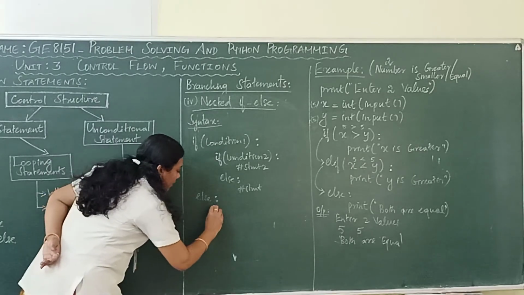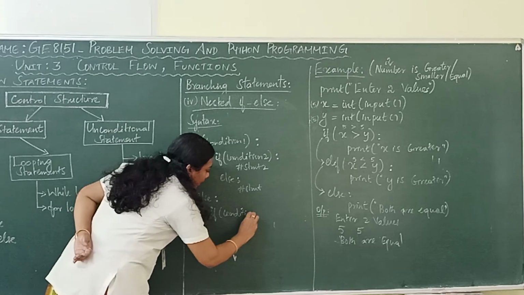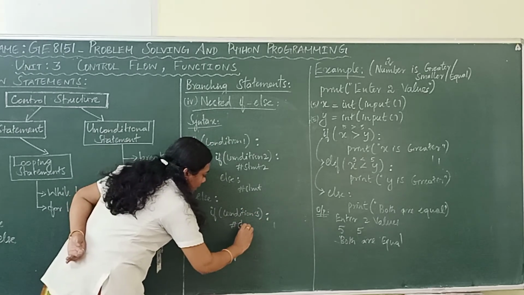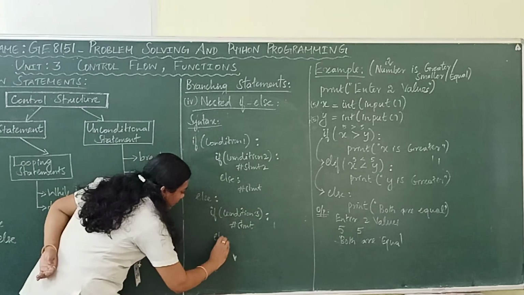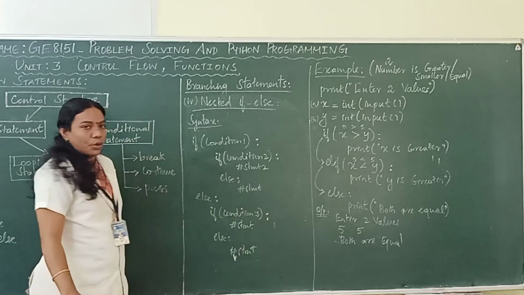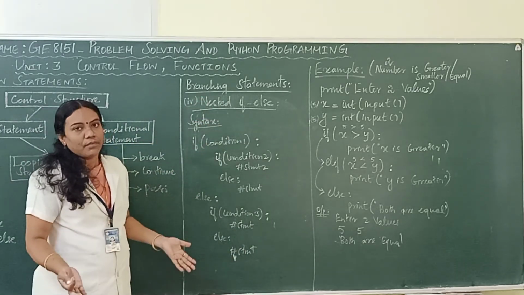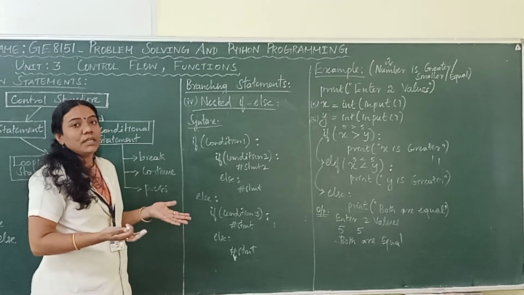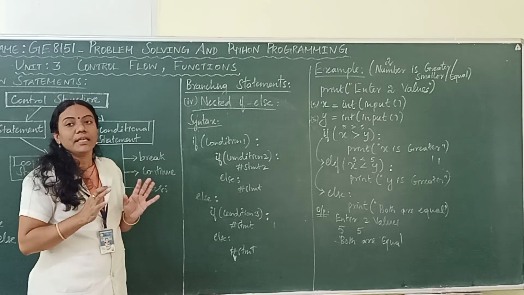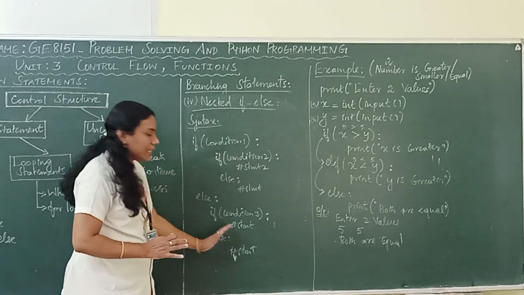I can write if condition number 3 colon, its statement, its else part and its statement. So, nested if else can be done in any way. We cannot provide one fixed syntax for this. It depends upon our logic. You can include an if statement inside the if part or inside the else part.